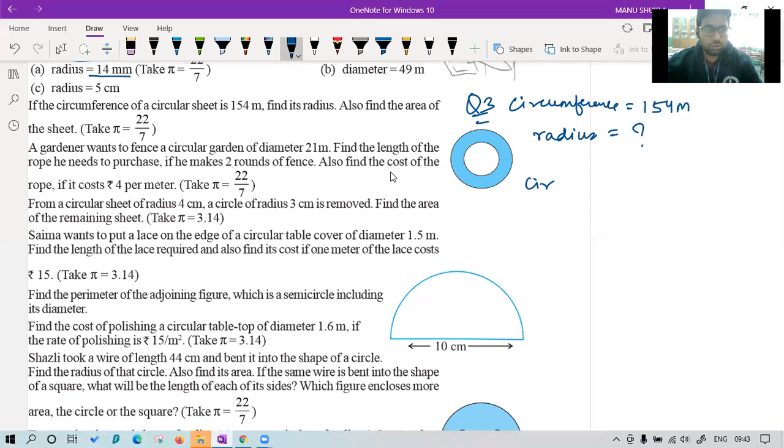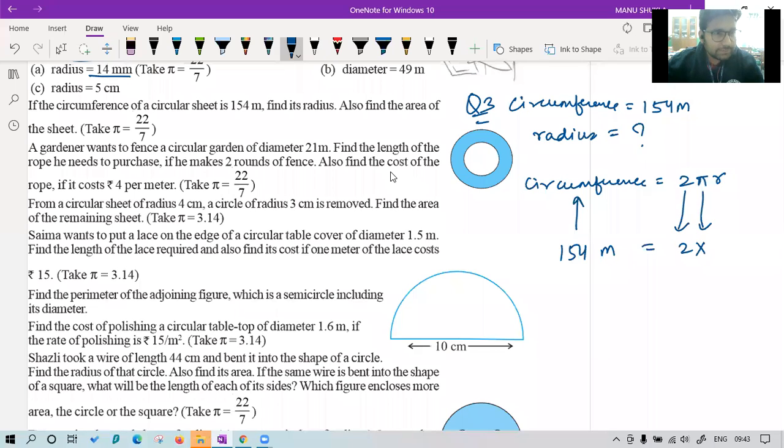We know circumference is given by 2 pi r. We know this value is 154 meters. We know 2 is 2 only. What is the value of pi? The value of pi is 22 by 7. Very good. Into r. R is unknown.